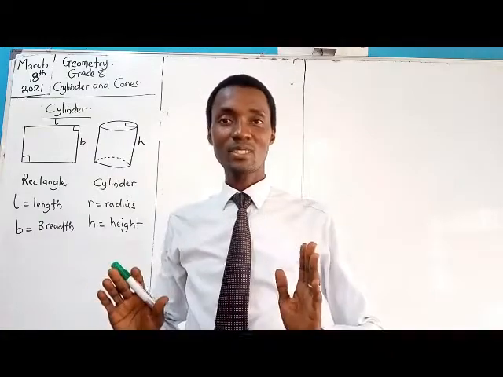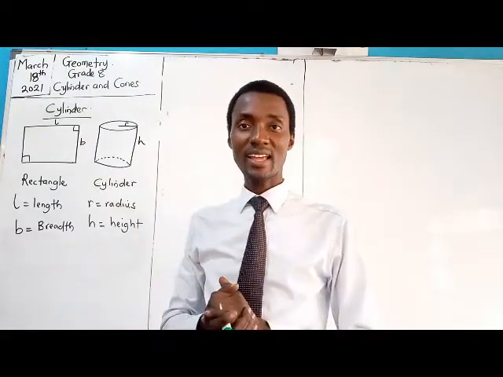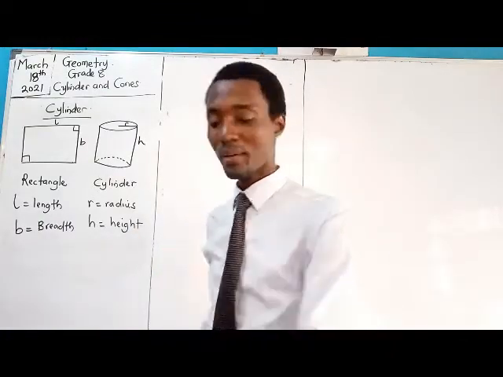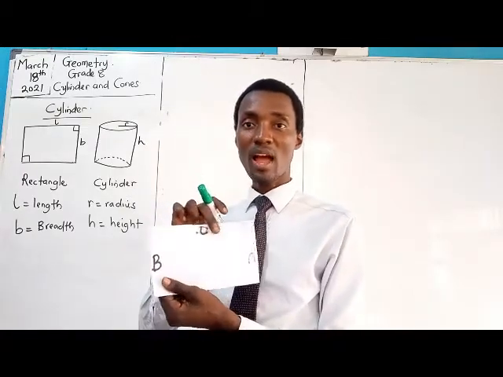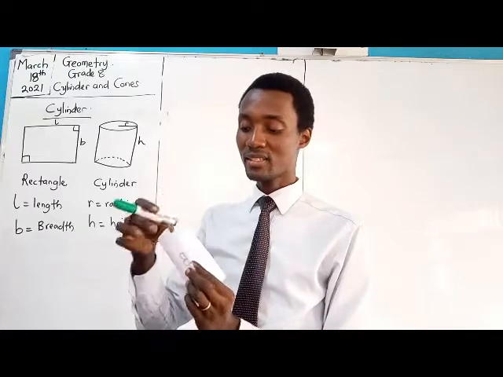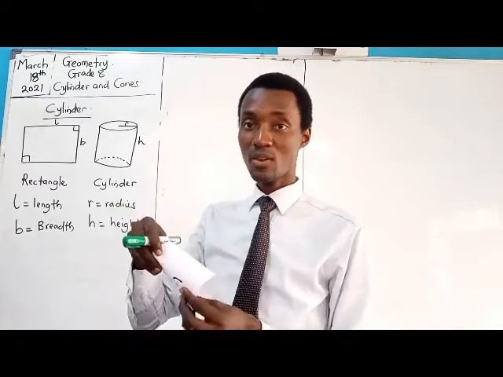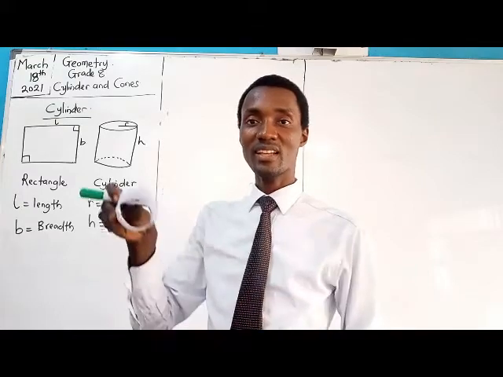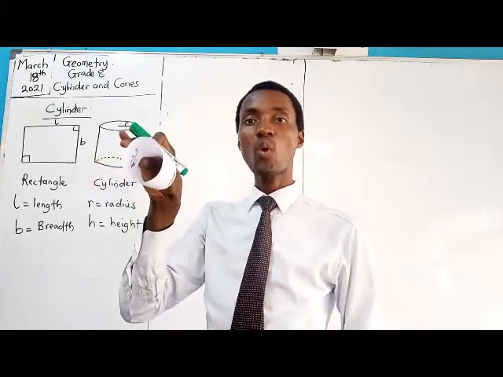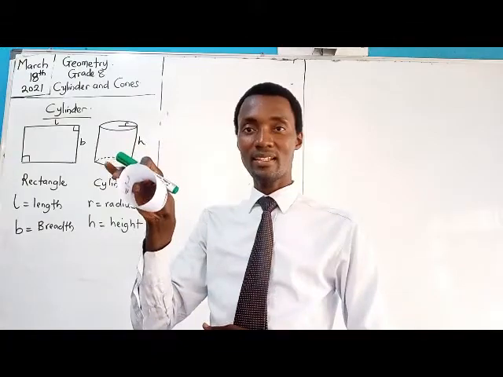The net of a cylinder is a rectangle. What that means is that if this were to be my rectangle and I decide to fold it like this, what I'm going to obtain will be a cylinder. I see it, an open-ended cylinder.